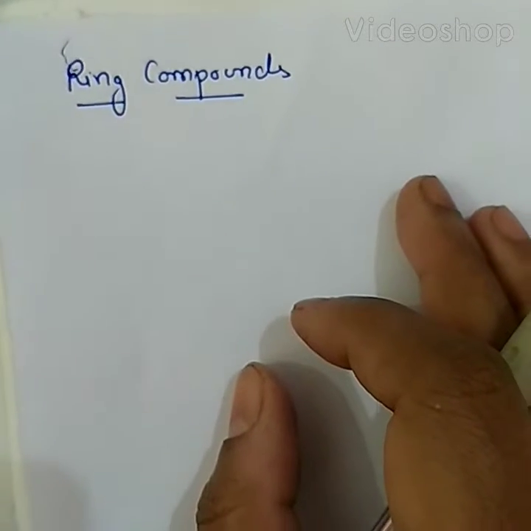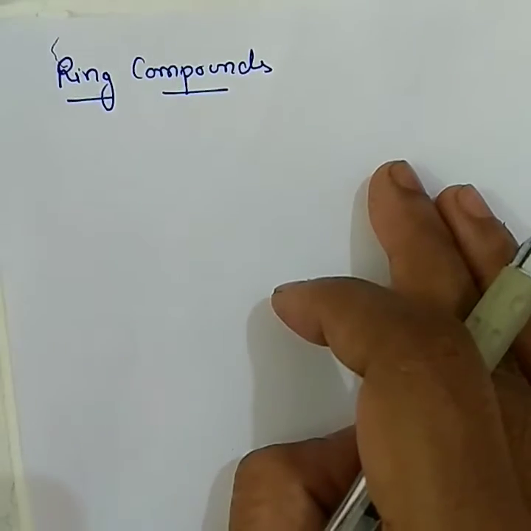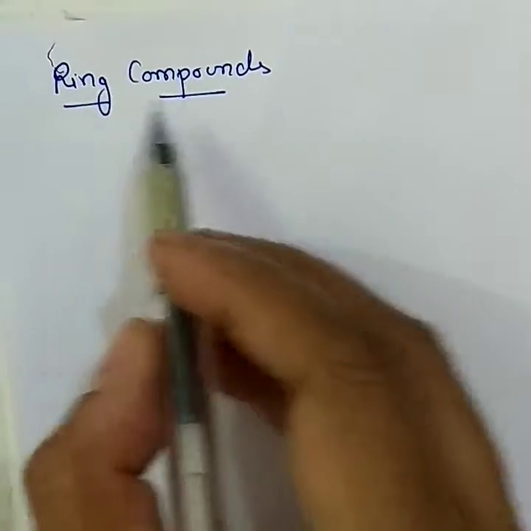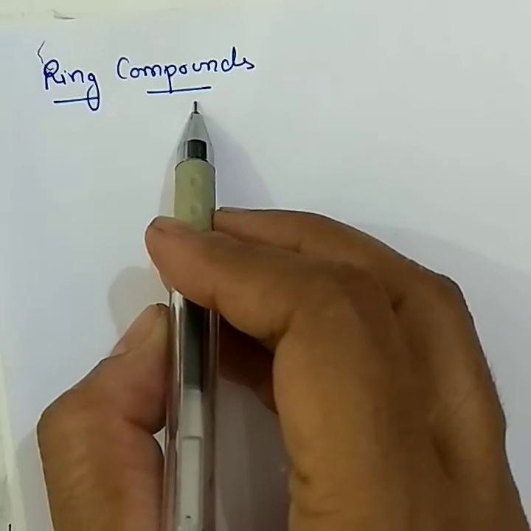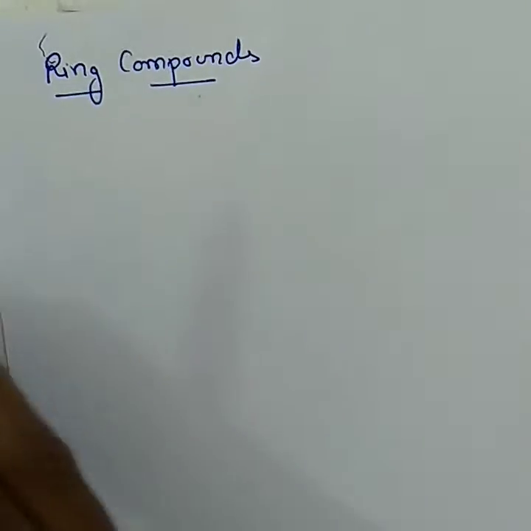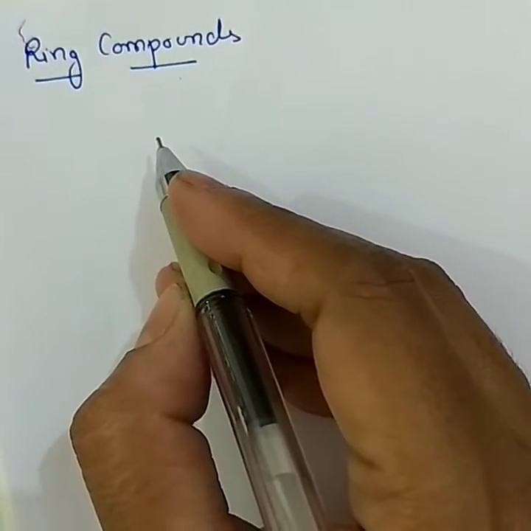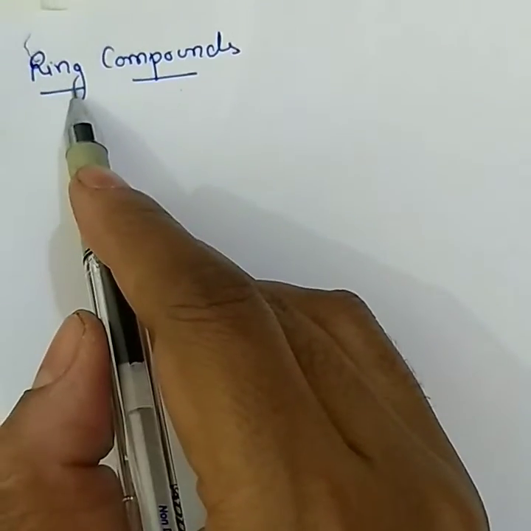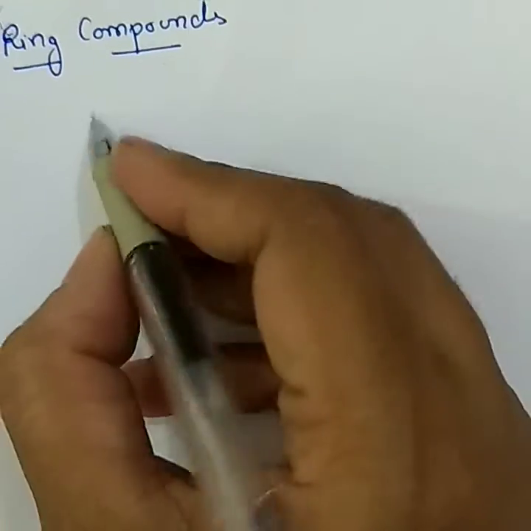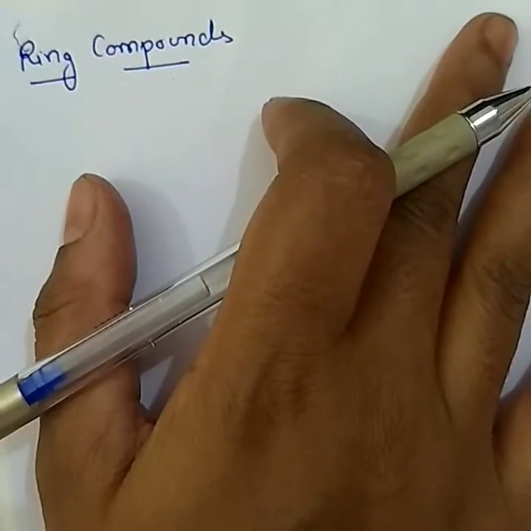Hello students, we are doing chapter 4, carbon and its compounds. Our next topic is ring compounds. What are ring compounds? The compounds of carbon atoms arranged in the form of a ring. Okay, rings are nothing but, the word ring means closed figures. So carbon compounds have to be arranged in the form of a closed figure.